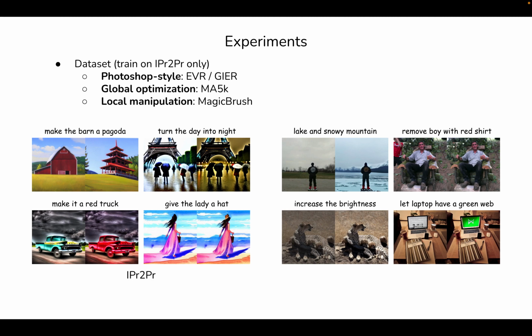We train MGIE on the InstructPix2Pix dataset, which contains 1 million synthesized image pairs with instructions, which is the same as the baseline. We consider various editing aspects, including Photoshop-style modification on EVR and GIER, global photo optimization on MA5K, and local manipulation on MagicBrush. The evaluation is conducted as zero-shot testing.